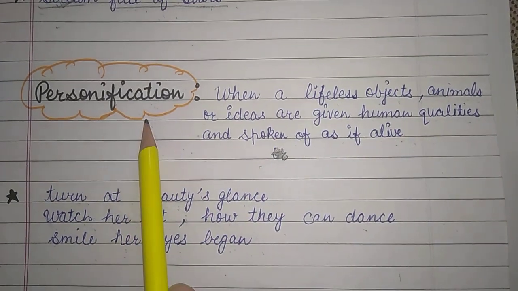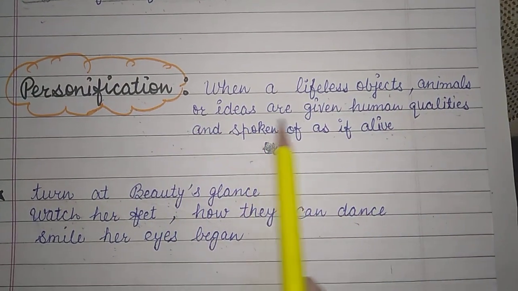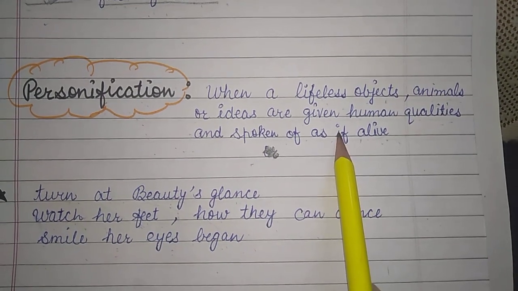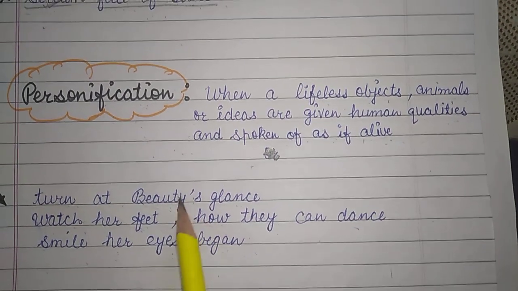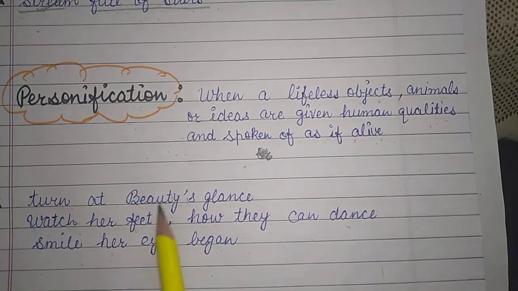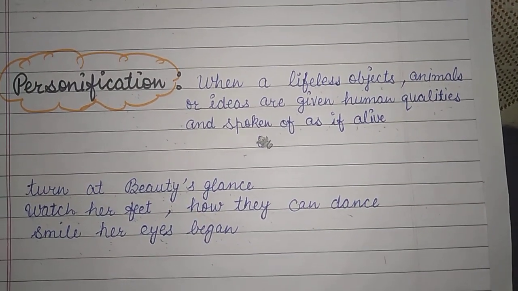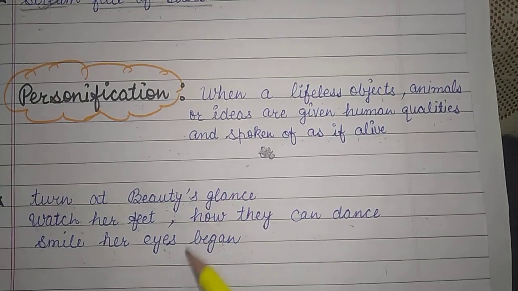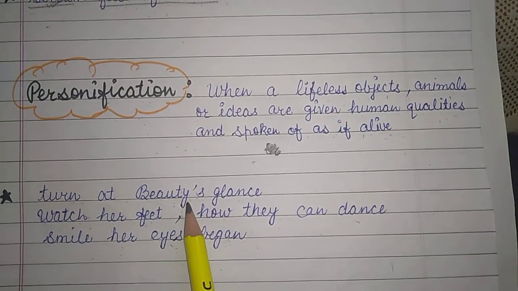Now the next comes your personification. When a lifeless object, animals, or ideas are given human qualities and spoken of as if alive, that kind of expression is known as personification. Here in the poem, nature has been given qualities related to humans. The expressions we have are: turn at beauty's glance, watch her feet how they can dance, smile her eyes begin. These expressions show human qualities which refer to nature here.